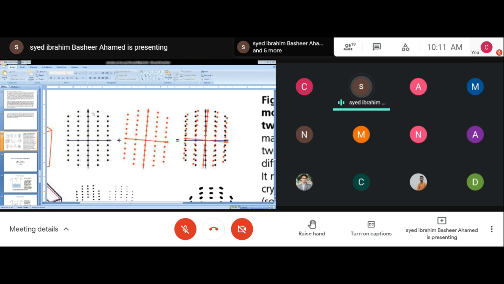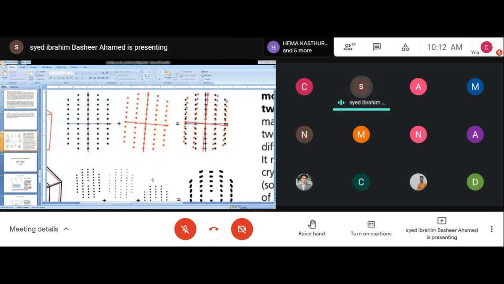If you have only this or only this, you can reduce the data. But if you have data like this, where the diffraction spots from two different orientations are very close to each other, it will be very difficult to reduce. Here I have shown only the diffraction pattern of two layers.